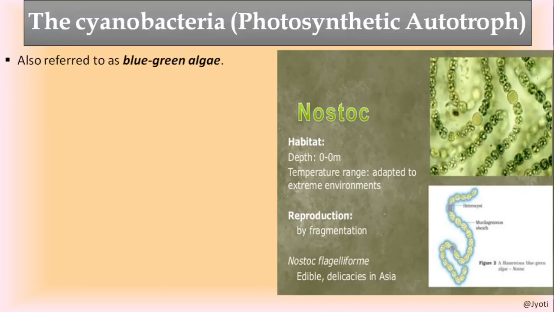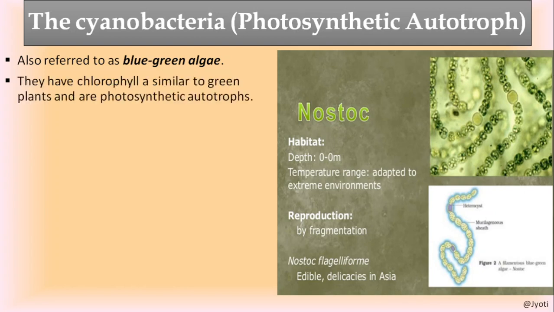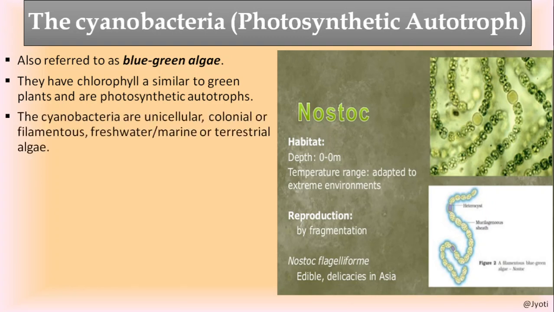Let us discuss the cyanobacteria. The cyanobacteria are the photosynthetic autotrophs. As I said, the bacteria may be photosynthetic autotroph or chemosynthetic autotroph. The cyanobacteria are also known as blue-green algae, and the speciality is that they have chlorophyll similar to the green plant, and they can carry out photosynthesis.